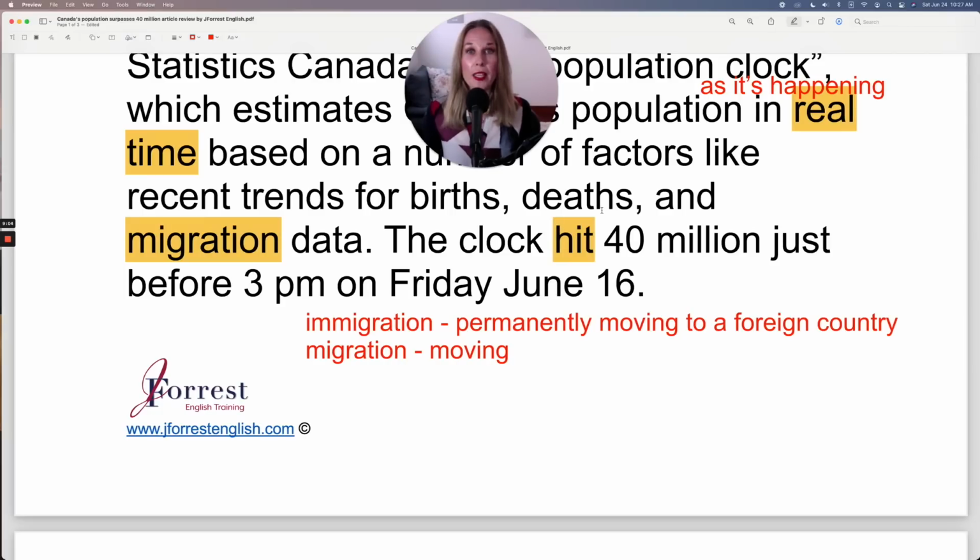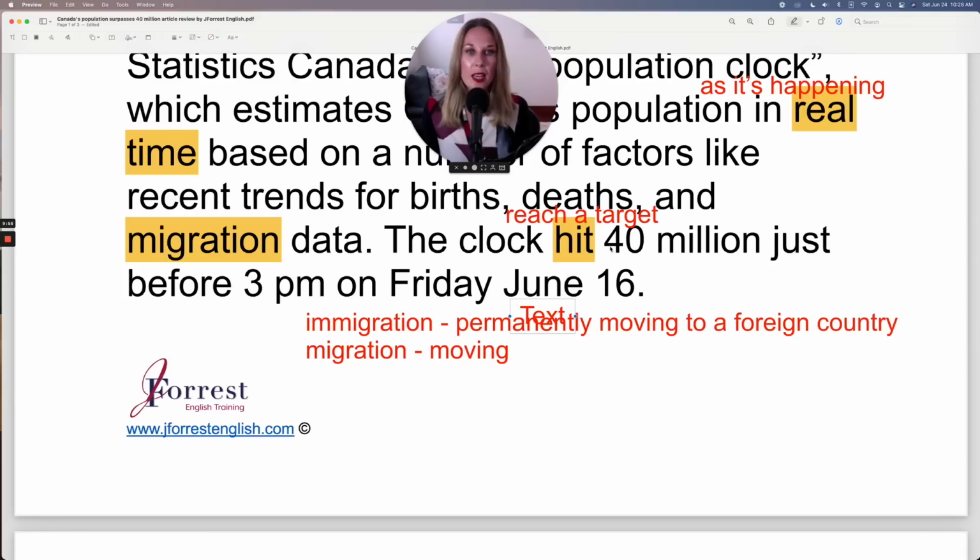This is one of those verbs that is widely used in English and has many different meanings, depending on how it's used. Of course, there's the more literal definition of hit, which is this, hit. In this context, that's not what it means. When you hit something, in this case, it means you reach a target. And 40 million is the target. So hit simply means reach, but when you use it, oh, we hit 40 million, it sounds like more of an accomplishment, whereas reach doesn't have that sense of accomplishment.